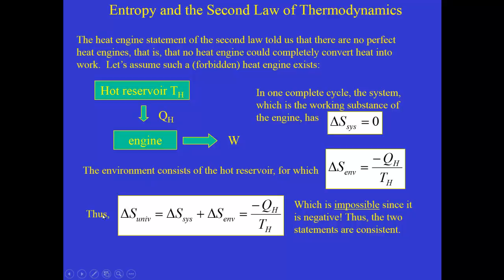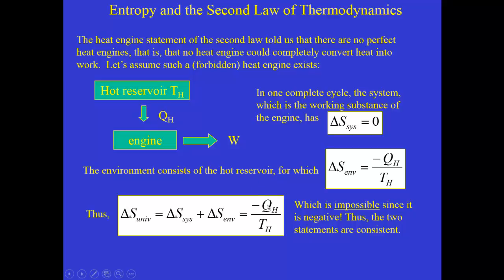So the delta S of the universe is equal to the delta S of the system plus the delta S of the environment. We know the delta S of the system is 0. The delta S of the environment is negative Q sub H over T sub H, and so we get negative Q sub H over T sub H. What does that mean? Well, we've now calculated the delta S of the universe for this hypothetical process and found that it's negative.